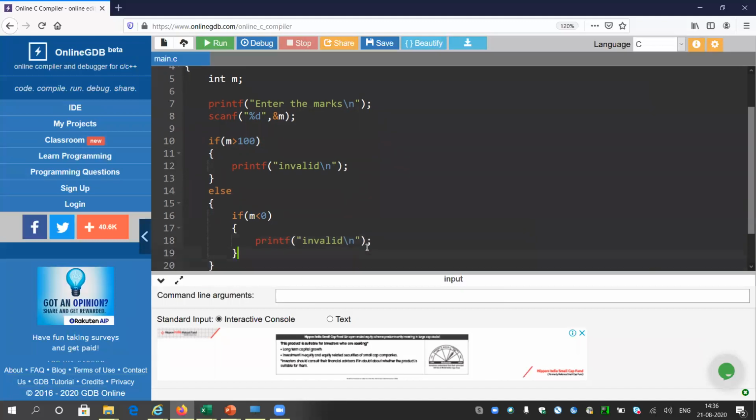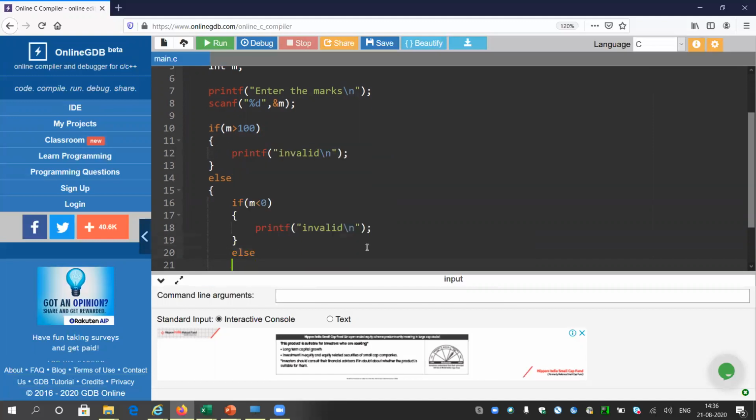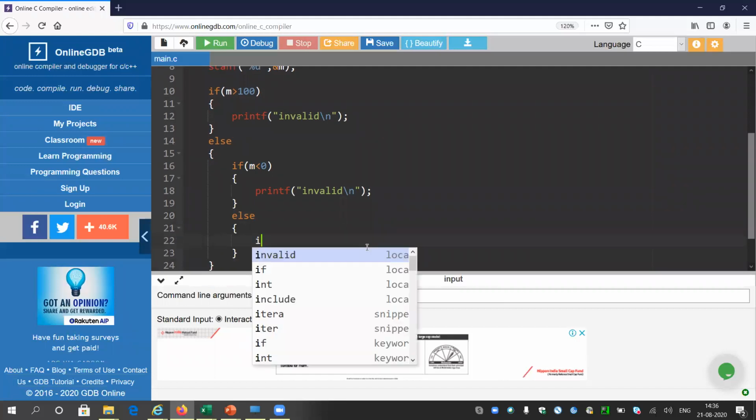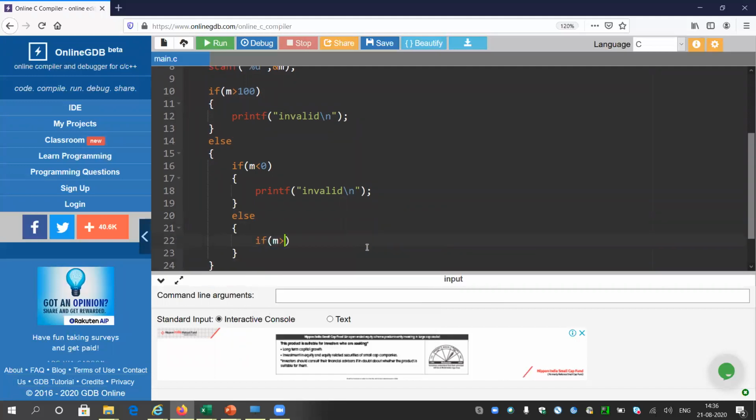So now, if it is not greater than 100 and not less than 0, then all the values between 0 and 100 should come into this else block, like the previous program. Now it will be enough for me to check if m is greater than or equal to 91 or not. Greater than or equal to 91 and greater than 90 is the same thing.